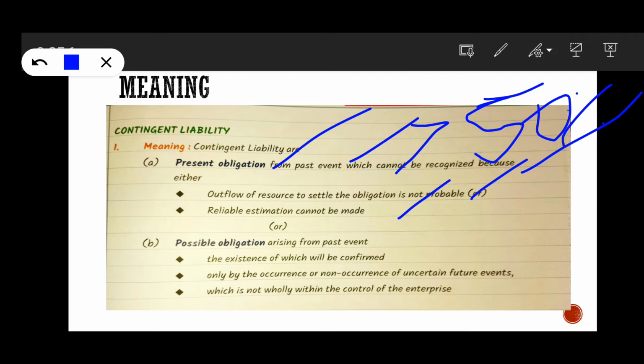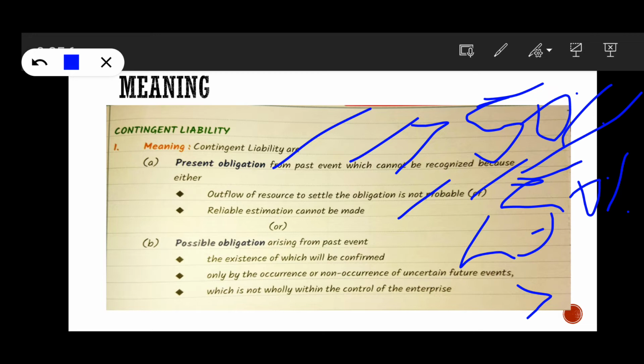Second, it is a possible obligation. That means less than 50% or greater than 10%, a possible obligation arising from a past event, the existence of which, that means the obligation may arise or not arise, depends upon the occurrence or non-occurrence of a future event, which is not wholly within the control of the enterprise. For example,